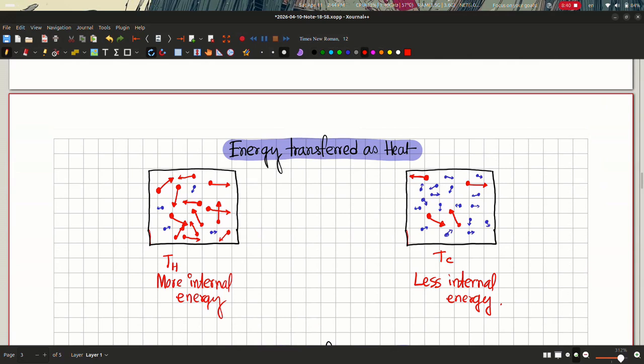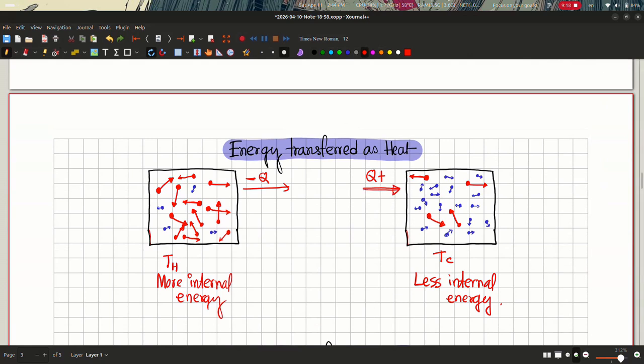So when these two objects come in thermal contact, some amount of energy leaves the system with more energy, that is the hot object. So an amount of heat Q leaves the system and flows into the colder object. So this system has heat Q flown out of it, and that amount of heat is being received by the colder object.